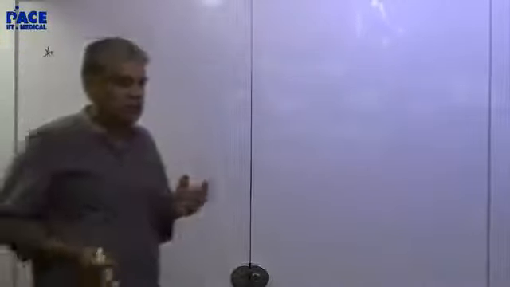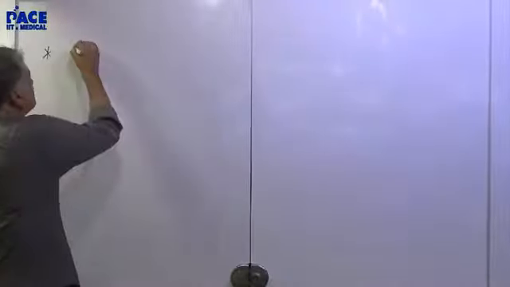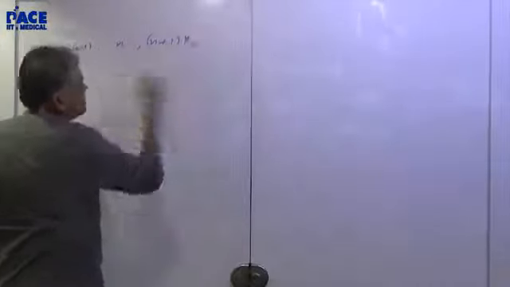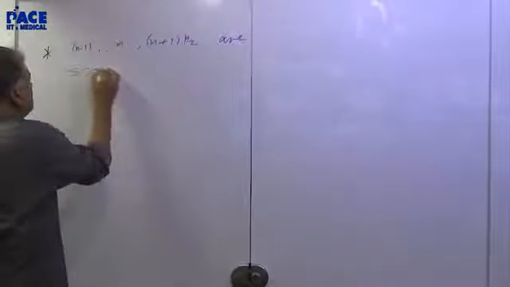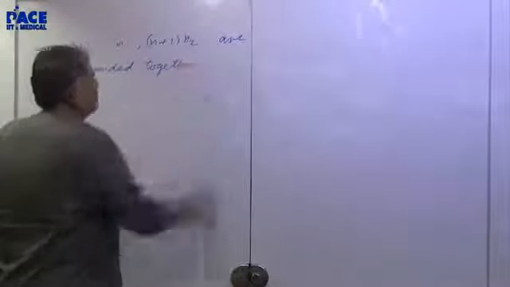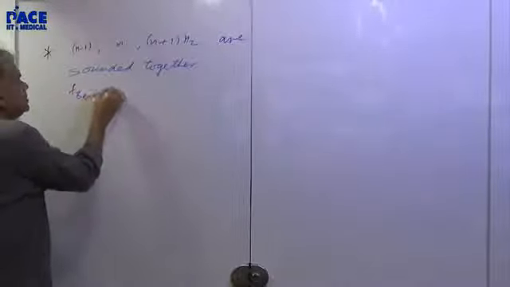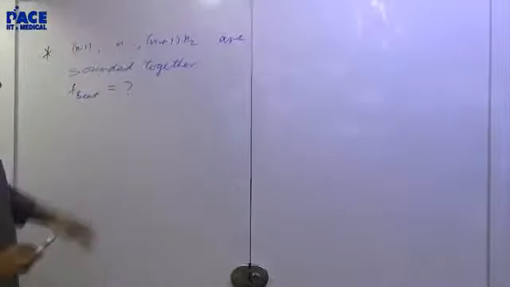Now let me explore this idea: if you have more than two frequencies, then what does it mean to say beat frequency? So let's say n minus 1, n and n plus 1 hertz. We have three tuning forks sounded together. Now they are sounded together and I ask what is the beat frequency. So what do we mean by this and how do we get it? Let us explore it fundamentally.